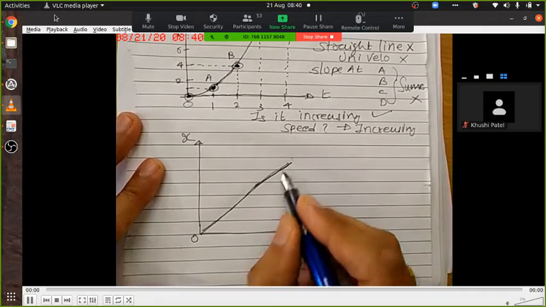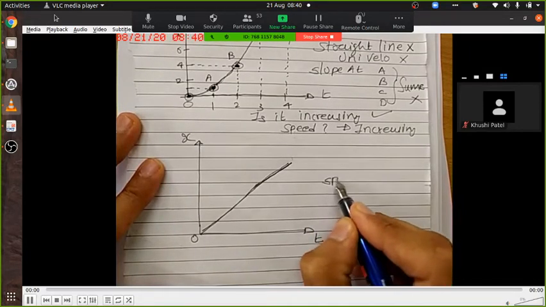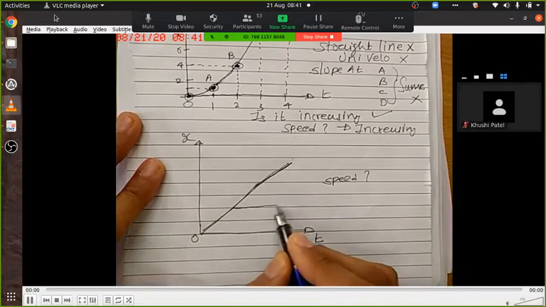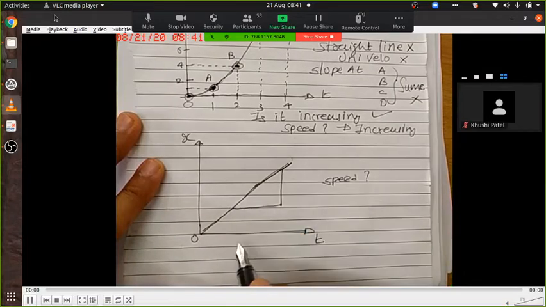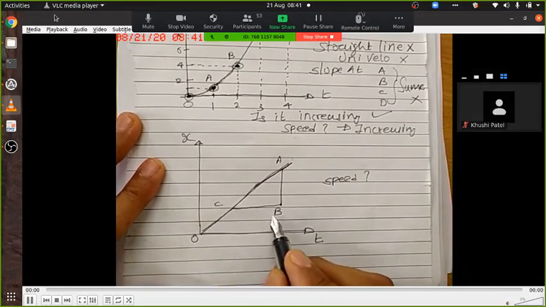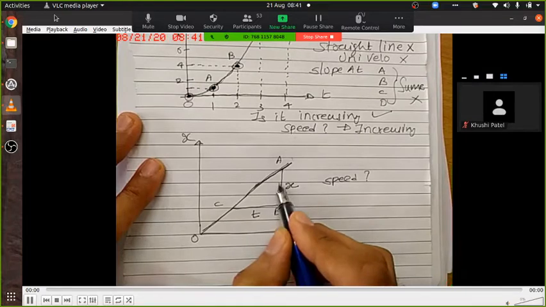How will you find speed? This is the medium of doing homework. If you do homework, you will give an answer that find the slope. This is A, B, C. This will give me x. This will give me t. Or say delta x and delta t.